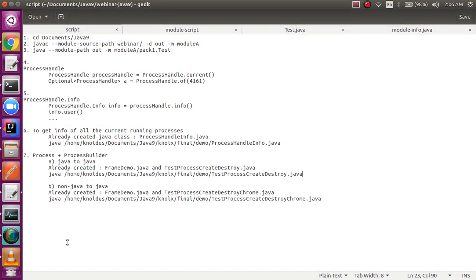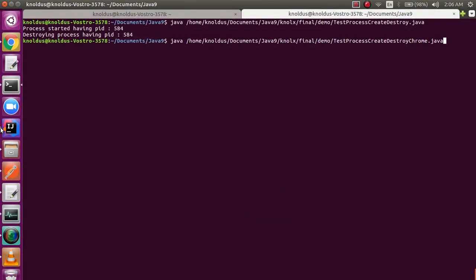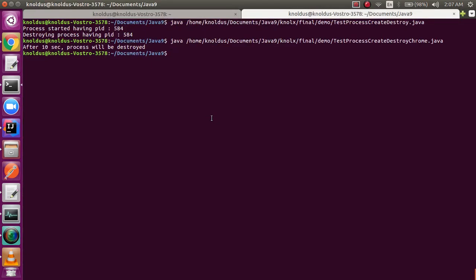So let's just copy the command to run my particular Java code, which will automatically close Postman after 10 seconds. So this is my Postman, and no touching of my mouse or keyboard. After 10 seconds it will get destroyed. There you go. I didn't touch anything, it got destroyed by itself just with the help of another Java program.